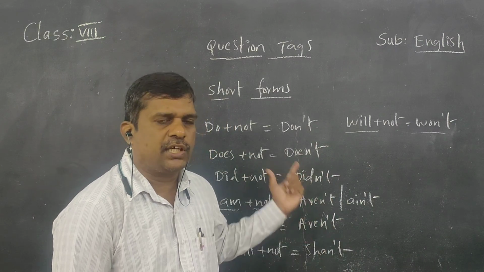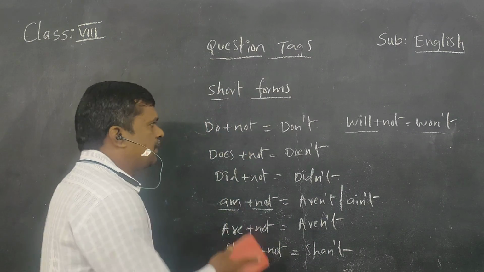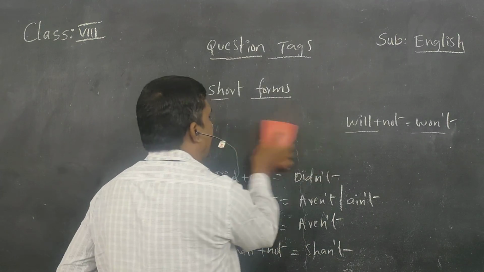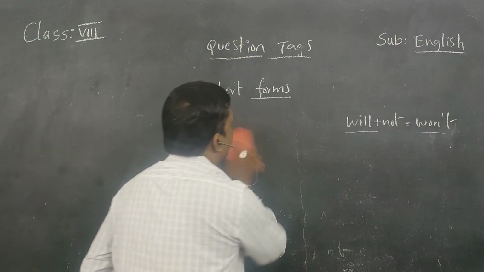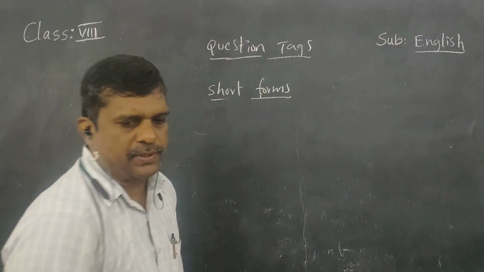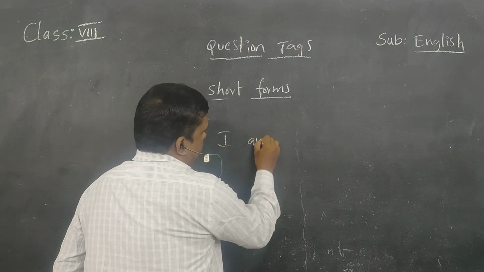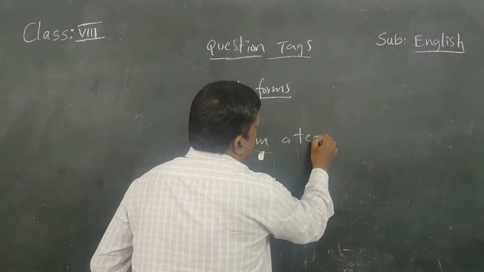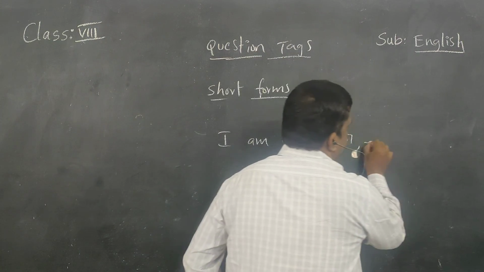All short forms you must know, because we should write the short form of the helping verb in the question tag part. That is very important. For example, I am a teacher. What is the question tag part for this?